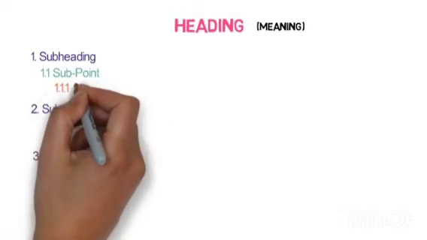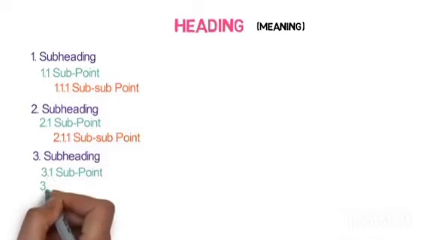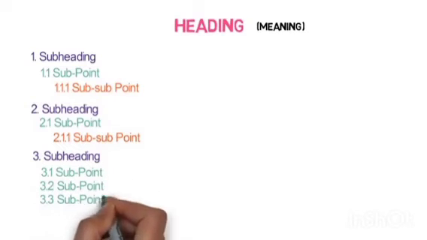Subheadings can be 1, 2, 3 or around 6. Then if there are points regarding it, we will go for a sub point. A sub point is something which is under the point, and as there must be some point under the subheading, that is why it is called a sub point.